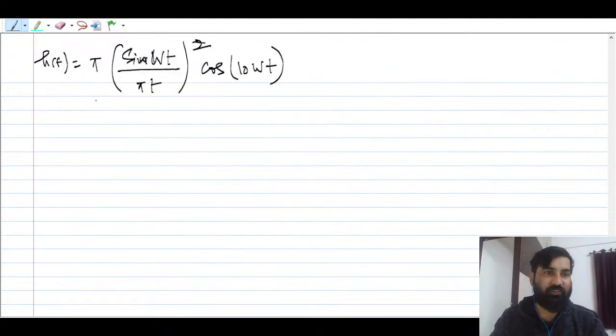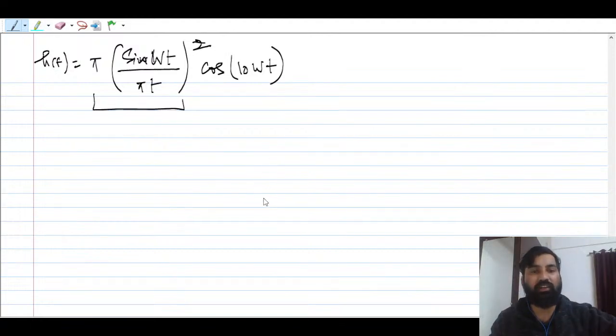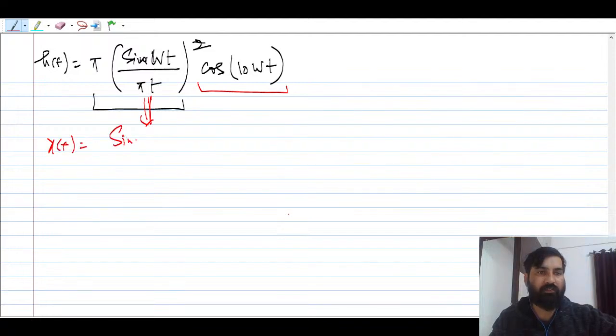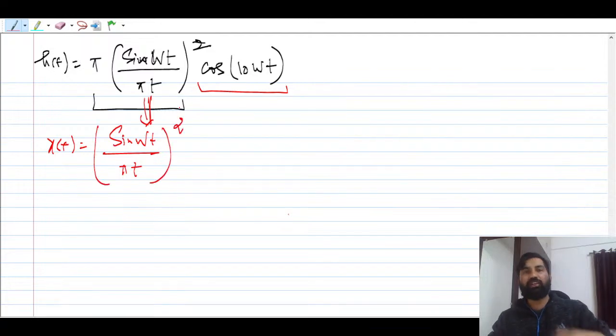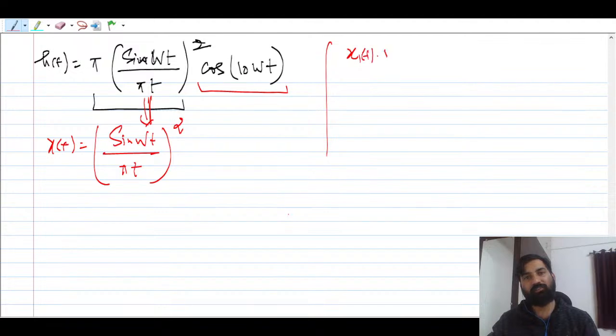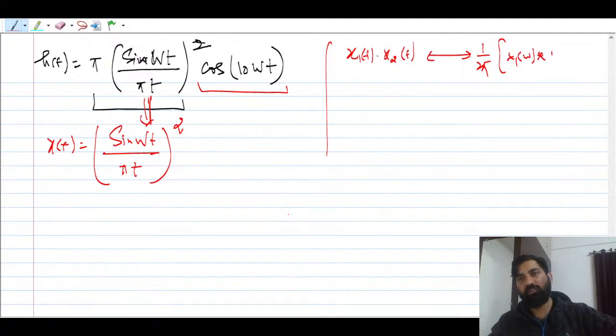Okay, so first solve this. Please solve this. Don't focus on 10 cos 10wt, because that is a different story. You can consider this is nothing but x(t), which is (sin wt by pi t) whole squared. If there is a multiplication in the time domain, the same signal getting multiplied, x1(t) times x2(t), then in the frequency domain it should be the convolution of them: X1(omega) convolution X2(omega).